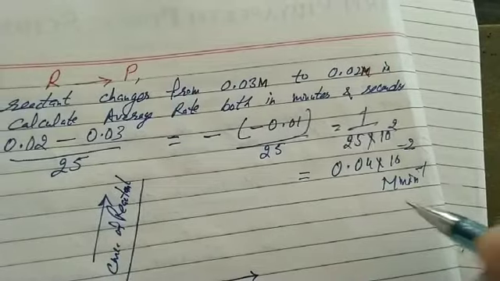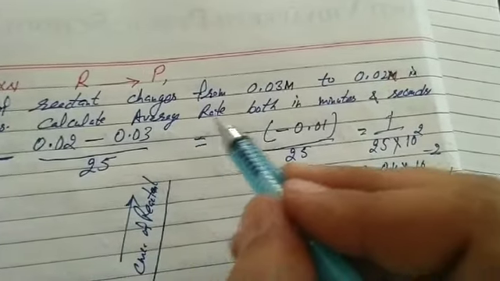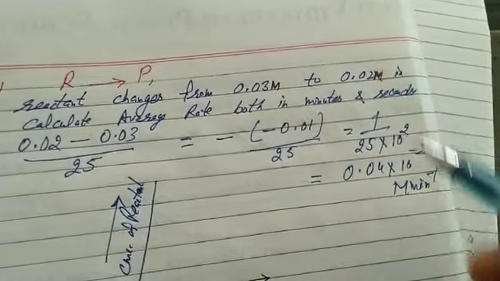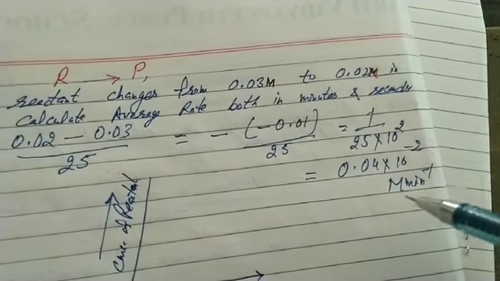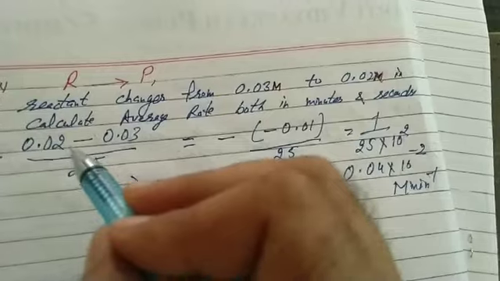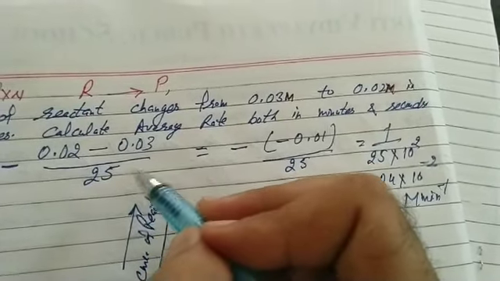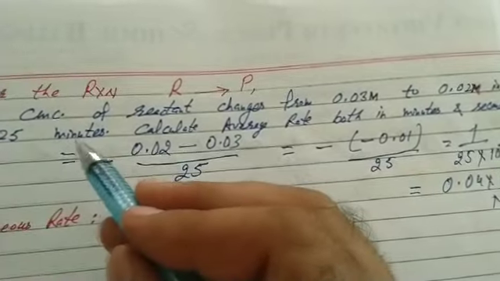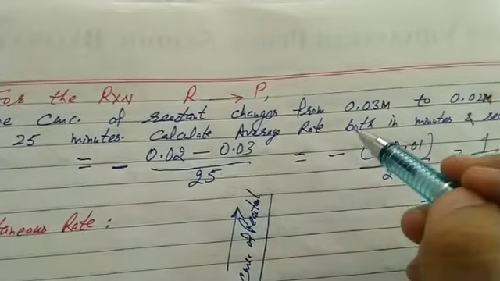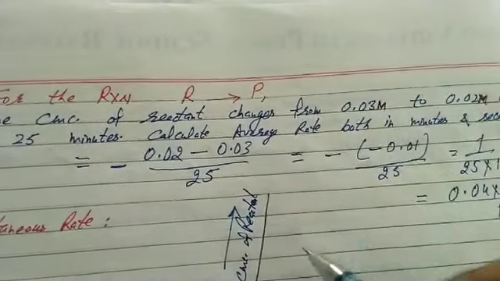Molarity. Now the question is: calculate average rate both in minutes and seconds. I calculated it in minutes. For your assignment, please calculate it in seconds. When you calculate it in seconds, multiply this by 60, because 1 minute has 60 seconds. Time is mentioned in minutes, so that's in minutes. In seconds, multiply this by 60 and do it.